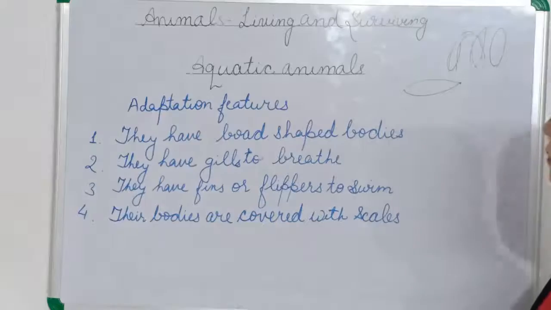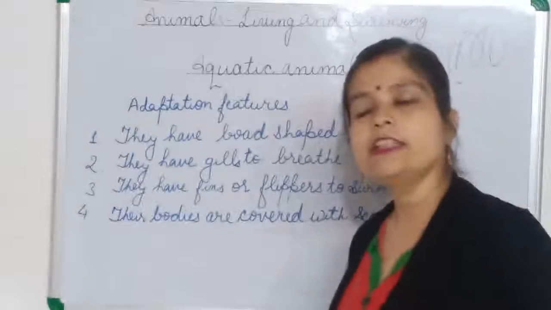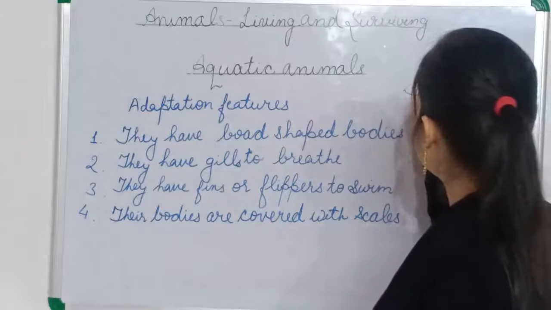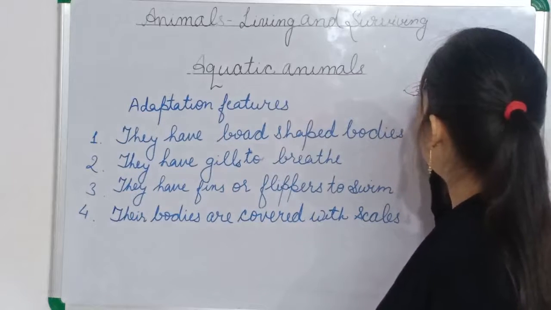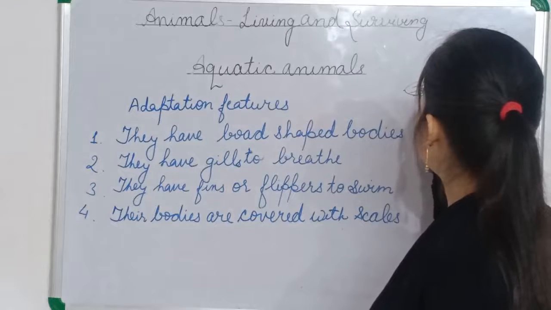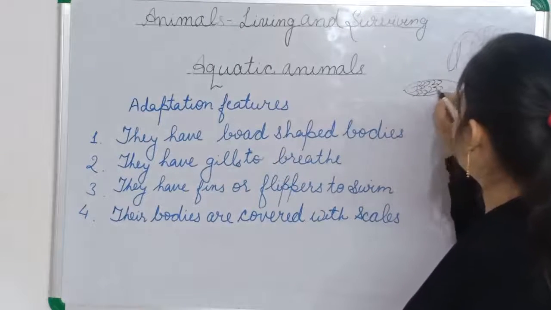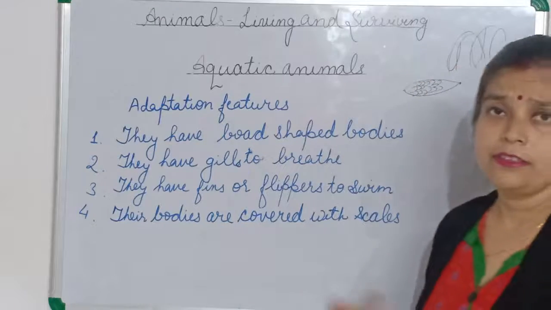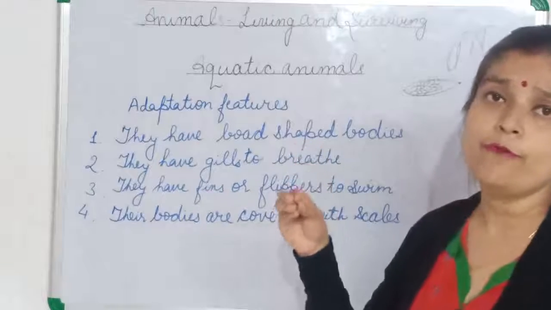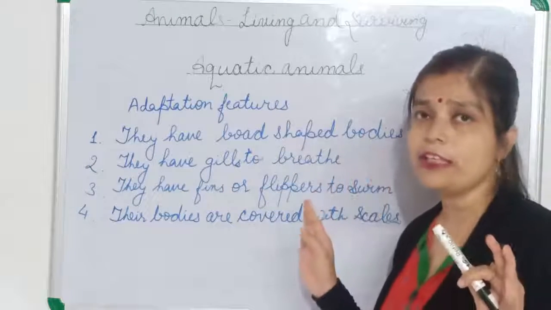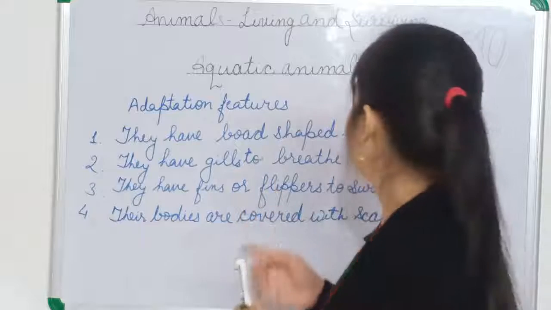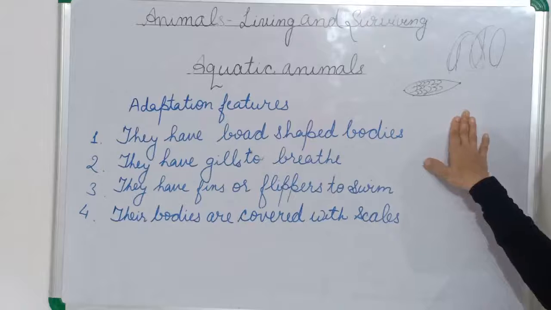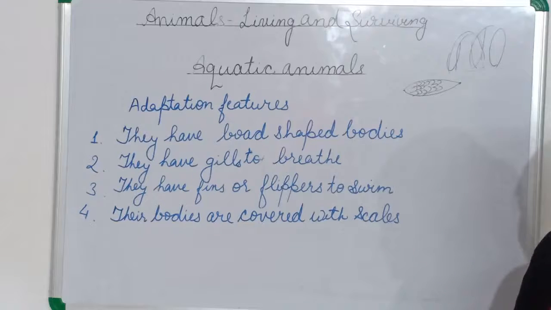Now their bodies are covered with scales. You have seen the body of the fish. You can see the body of the fish, there is something like this. This is only scales. Their body is covered with scales to prevent water from entering their body, because they have to live in water all the time. So these scales prevent water from entering inside.